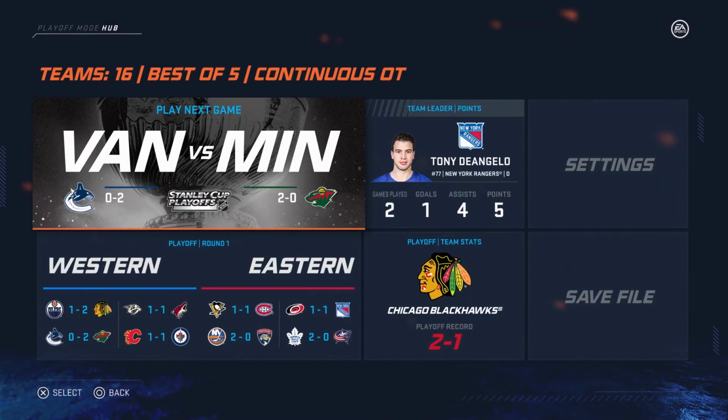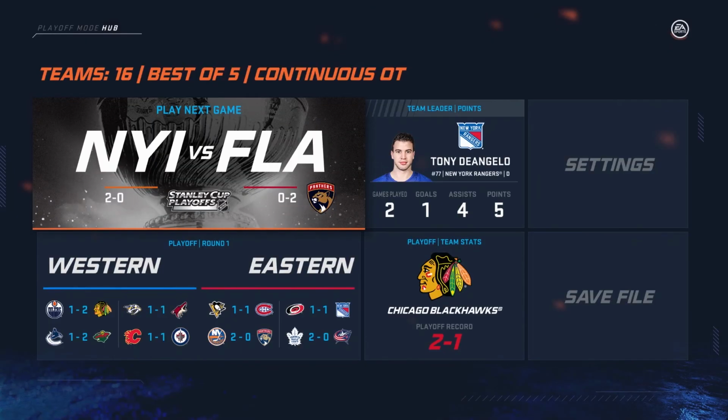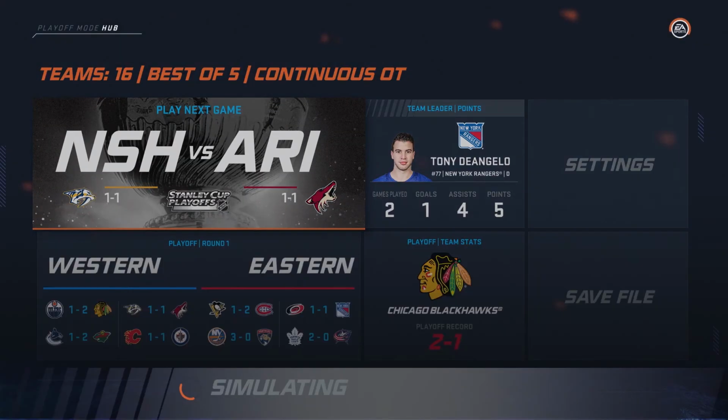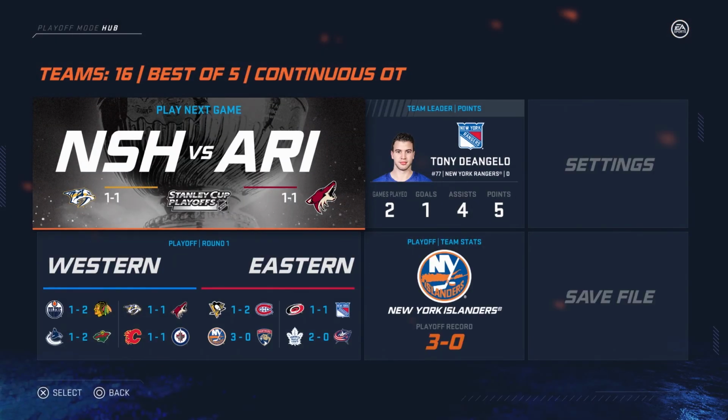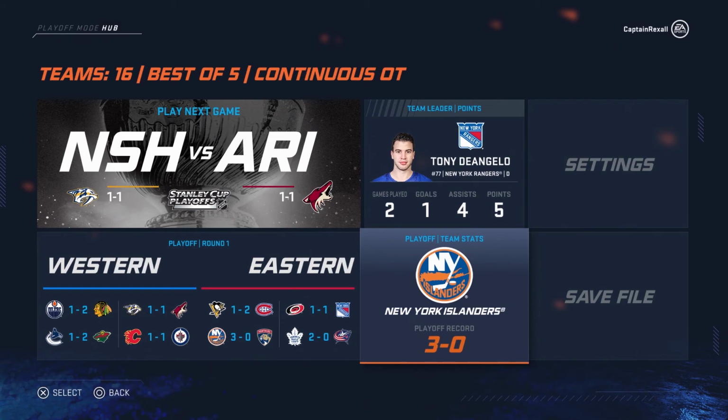And Edmonton, they fight back and they get a big victory there. They need to start fighting back, and I feel like that's definitely going to be a thing that Edmonton is going to have to face, that adversity right off the get-go. Montreal, they battle back. Well, the New York Islanders, they move on to the next round. They're the first team heading on as they swept the Florida Panthers.